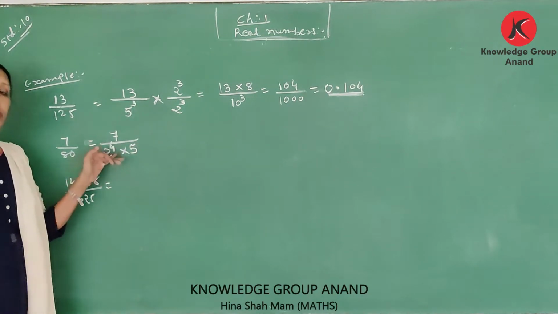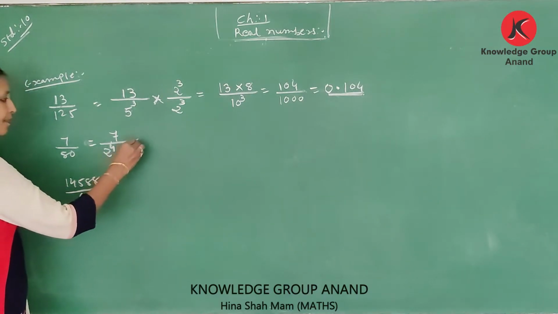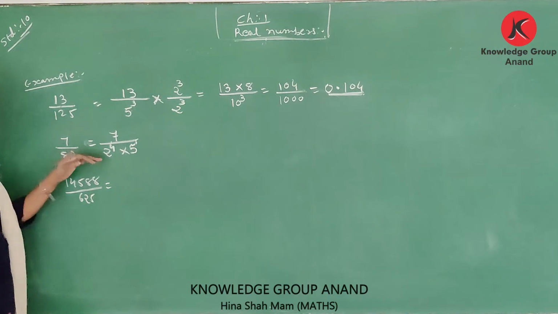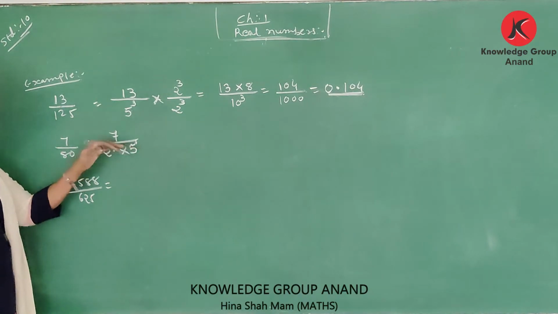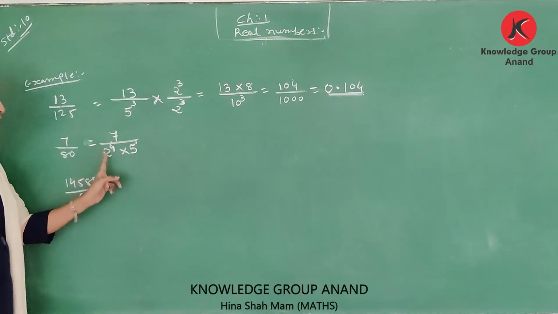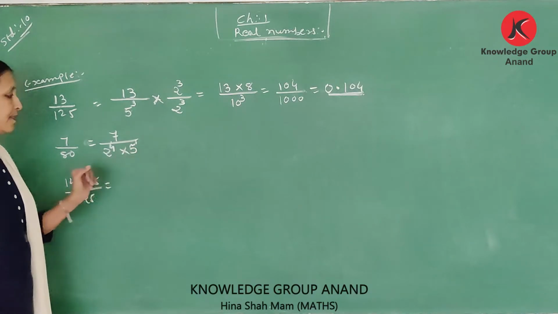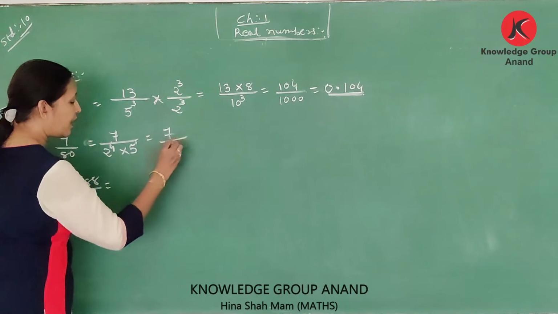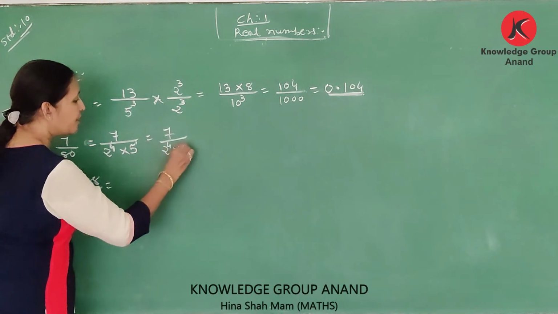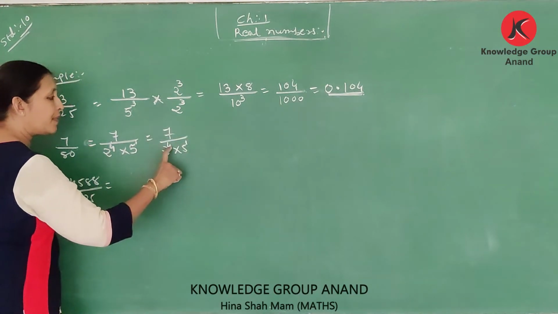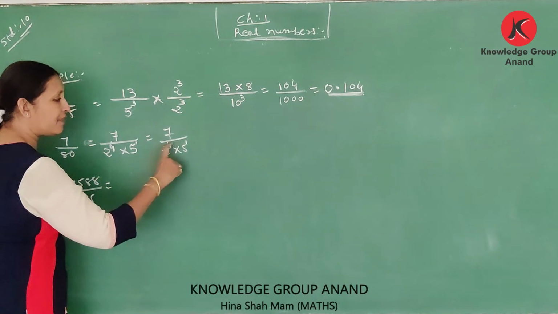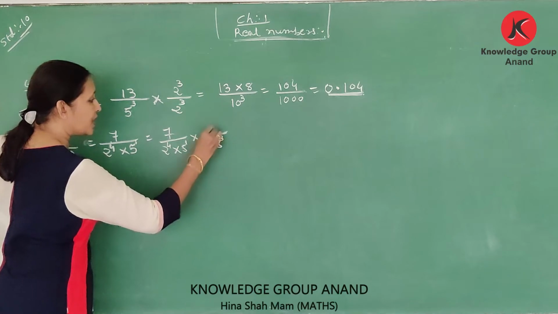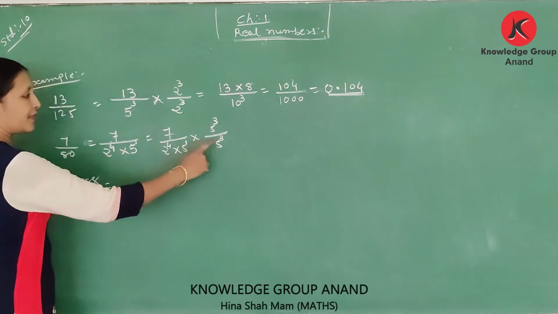It is 2 raised to n, 5 raised to m. Here n and m are not the same, therefore to make it a power of 10, we multiply this number 7 upon 2 raised to 4, 5 raised to 1, and complete 5 raised to 4 by multiplying by 5 raised to 3.